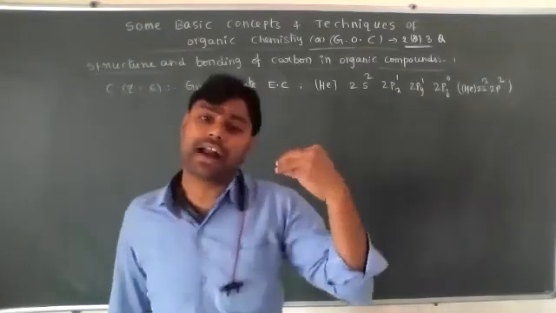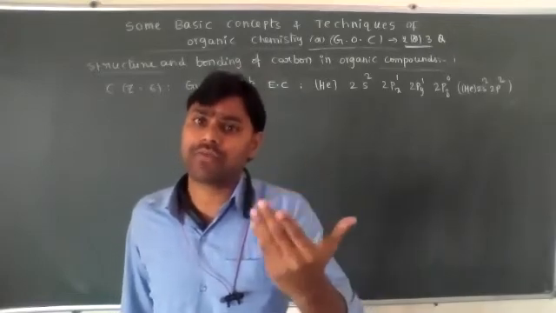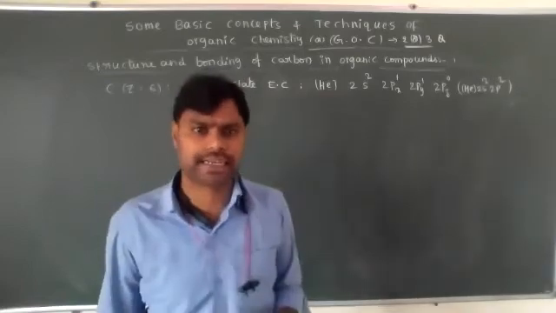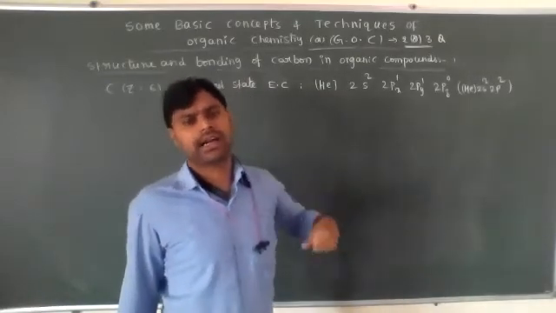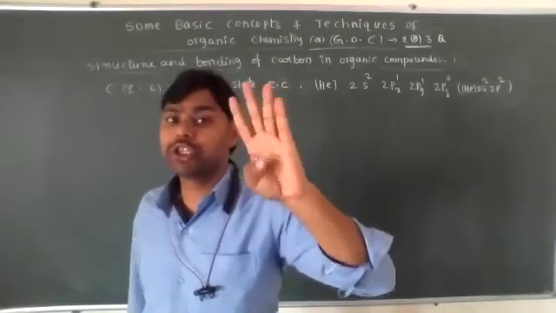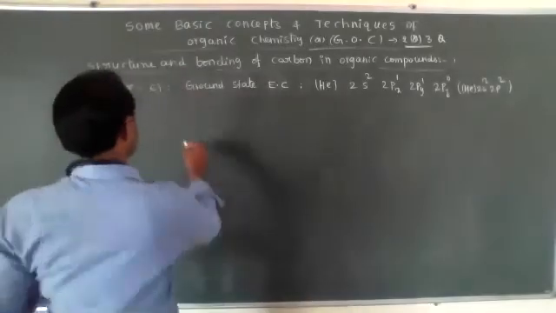But generally carbon always needs to form 4 bonds. In order to form 4 bonds, how many unpaired electrons are required? 4 unpaired electrons are required. So the bonding connectivity or tetravalence of carbon is due to its first excited state electronic configuration.